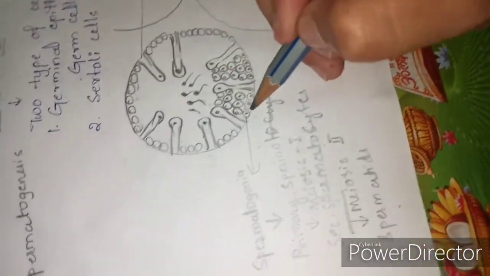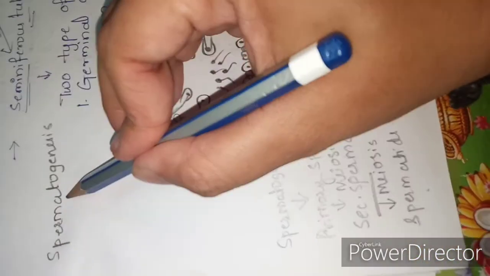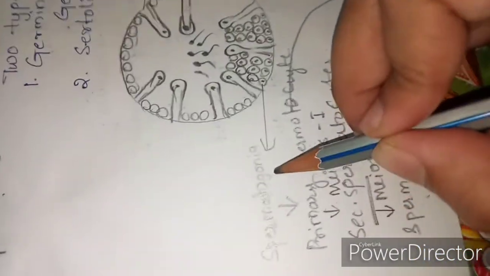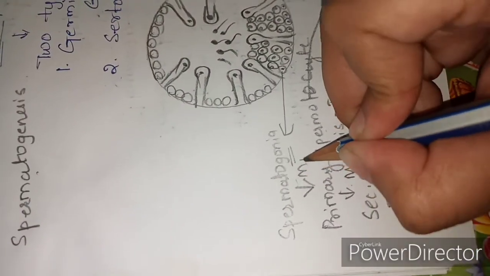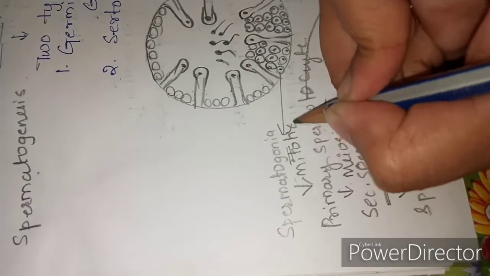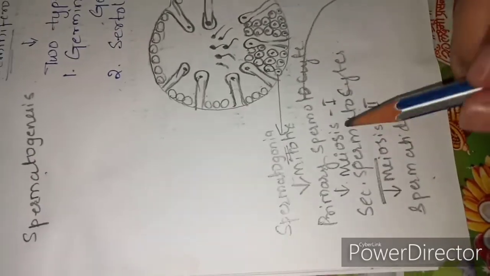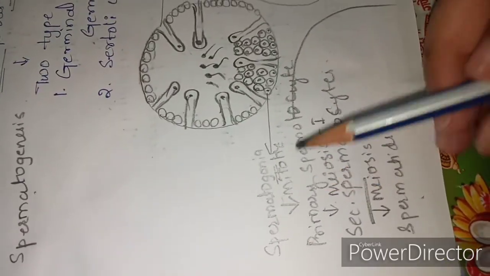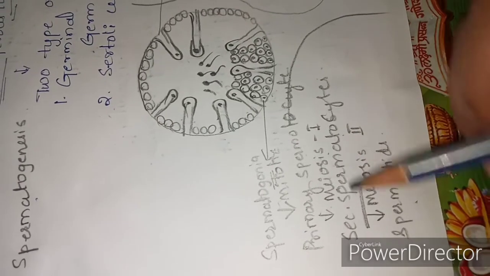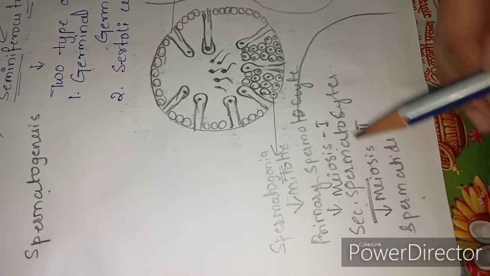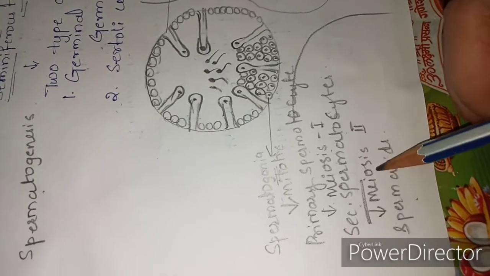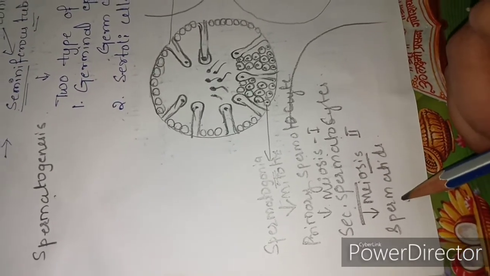The germ cells which undergo the process of spermatogenesis are known as the spermatogonia. These spermatogonia undergo the mitotic division to form the primary spermatocytes. These primary spermatocytes undergo meiosis first to form the secondary spermatocytes. Secondary spermatocytes undergo meiosis second to form the spermatids.